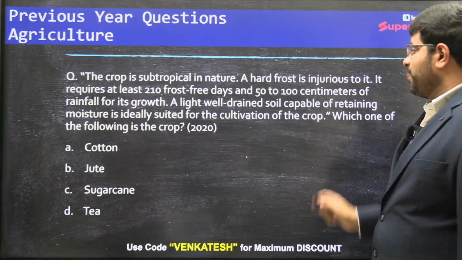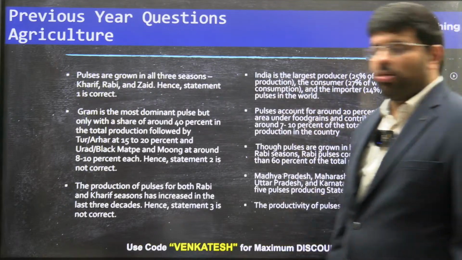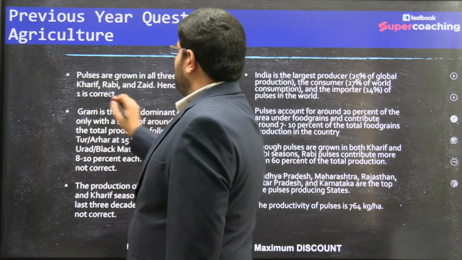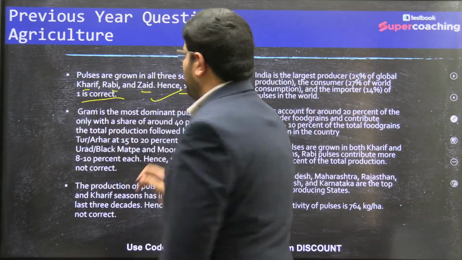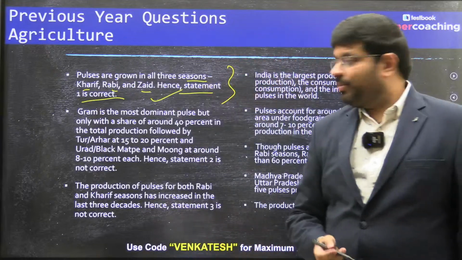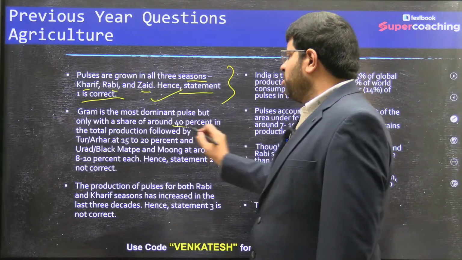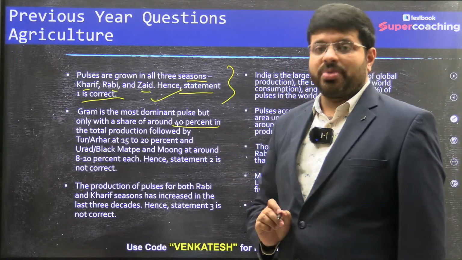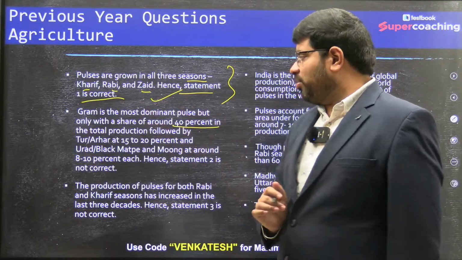Let me try to explain. Pulses are grown in all the three seasons: Kharif, Rabi, Zaid. Hence, statement 1 is correct. Gram is the most dominant pulse, with a share of around 35 to 40 percent.